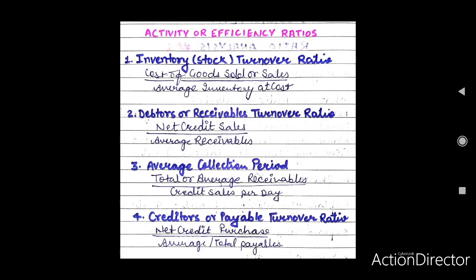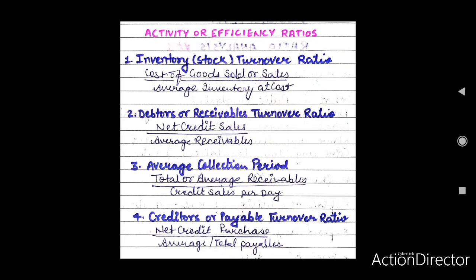While calculating these ratios, a comparison is made between sales and investment in various assets such as stock, debtors, fixed assets, etc. As such, an activity ratio is the relationship between sales or cost of goods sold and investment in various assets of the firm.